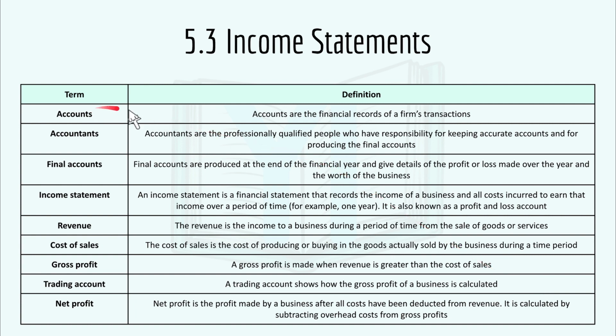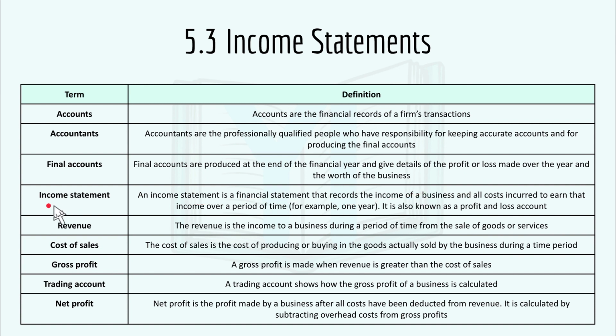Number 1, we have accounts. And accounts are the financial records of a firm's transactions. Number 2, accountants. Accountants are the professionally qualified people who have responsibility for keeping accounts accurate and for producing the final accounts. Number 3, final accounts. Final accounts are produced at the end of each financial year and give details of the profit or loss made over the year and the worth of the business.